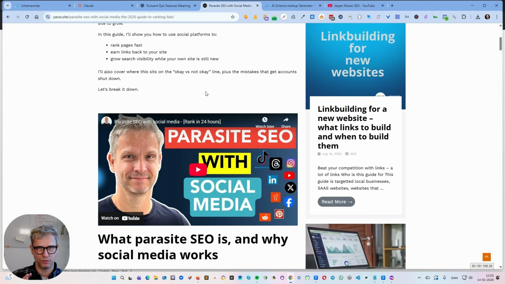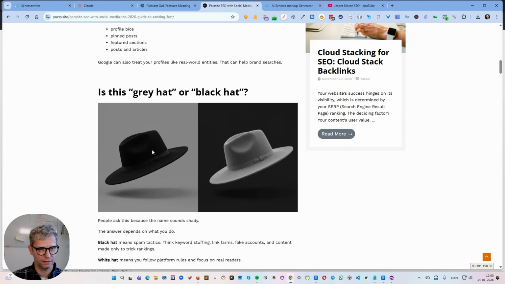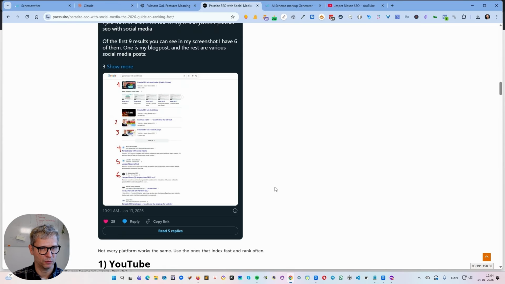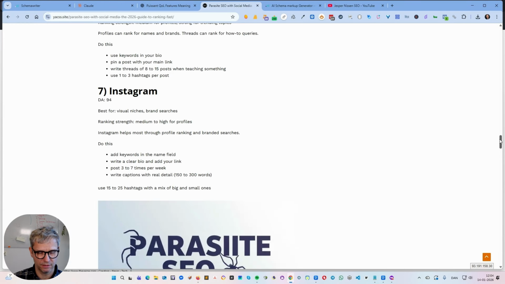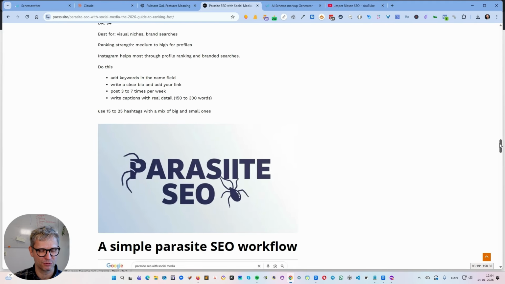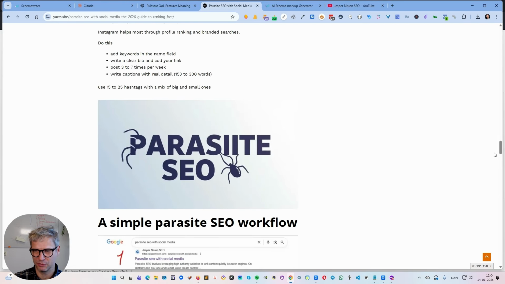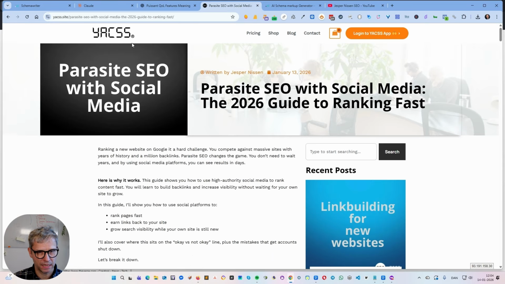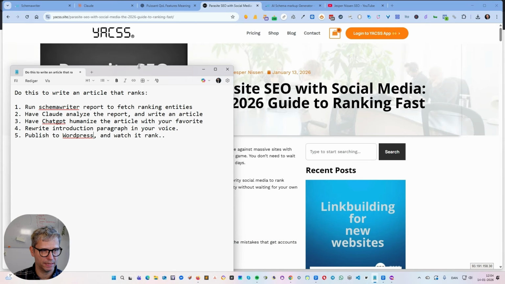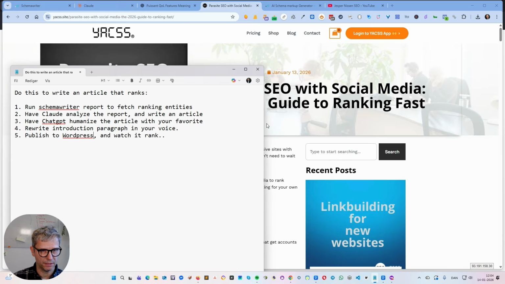I'm going to show you the 4 or the 5 steps that are needed to create an article like this. And this is what the article looks like, and Oliver, he found this fun picture, this gray hat or black hat screenshots, and let me just scroll down so you can see. I know we all hate seeing a person scrolling, but it's just to show you the length of the article. So yeah, I have the plan for you here, and this plan I will put in the description of this YouTube video. But it is quite simple.